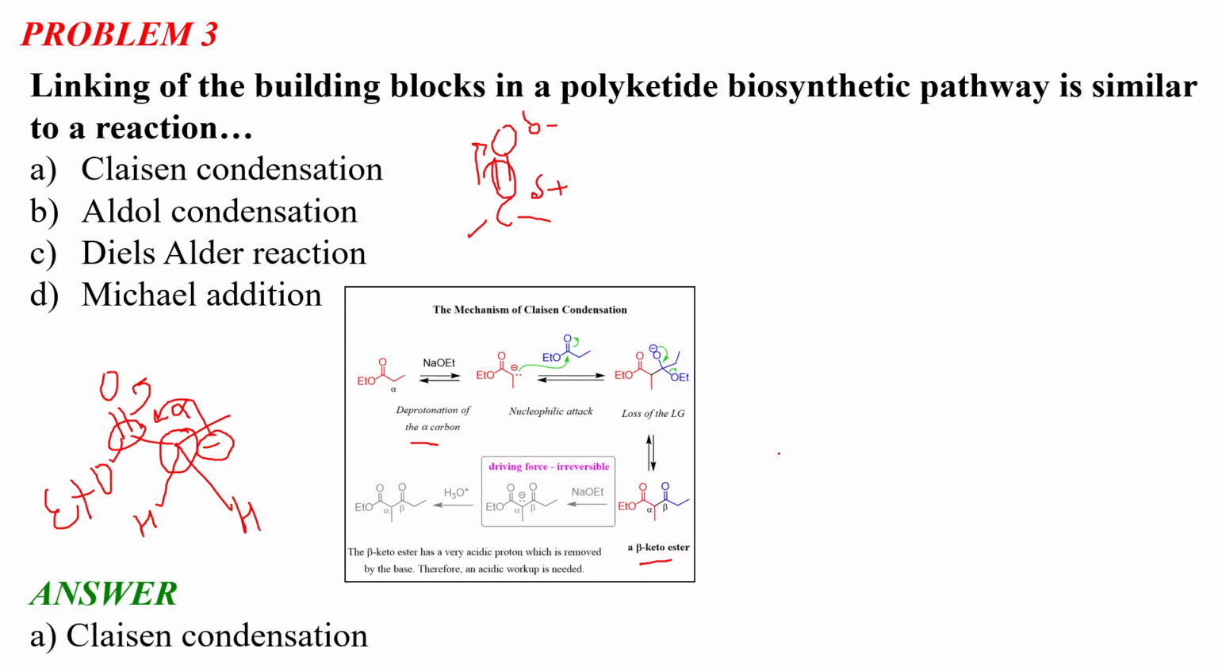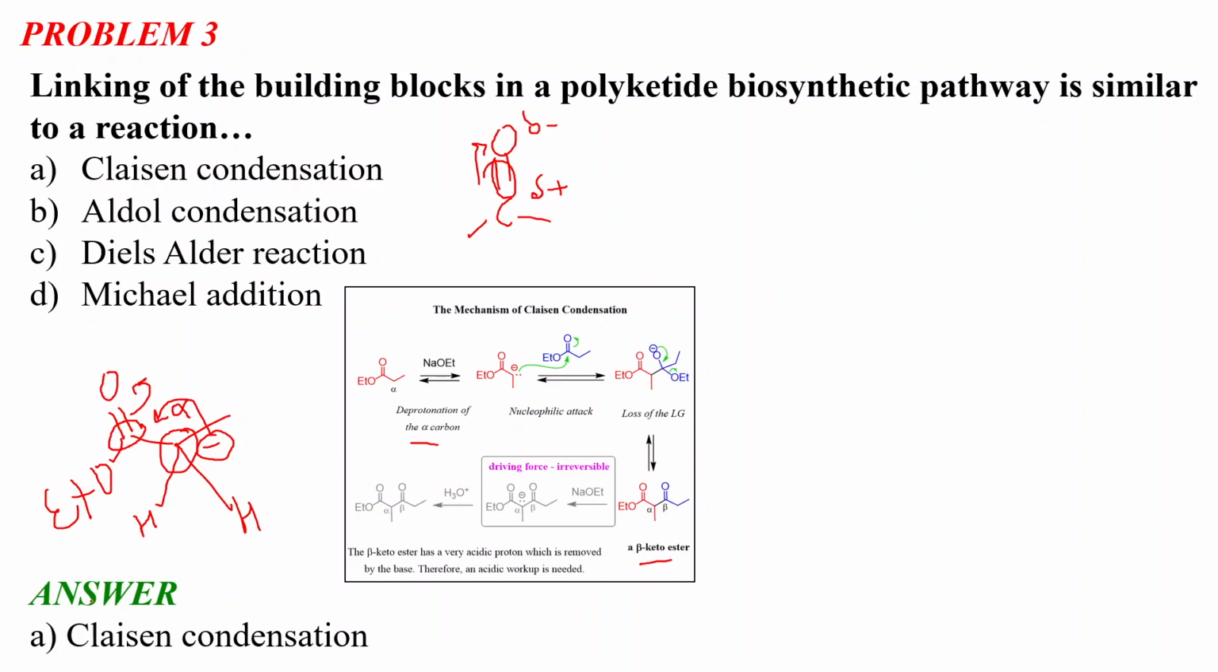Now this beta keto ester has a very acidic proton. At this position we also have another acidic proton, which can be removed by the base. That is why for this reaction an acidic workup is needed, not a basic workup.